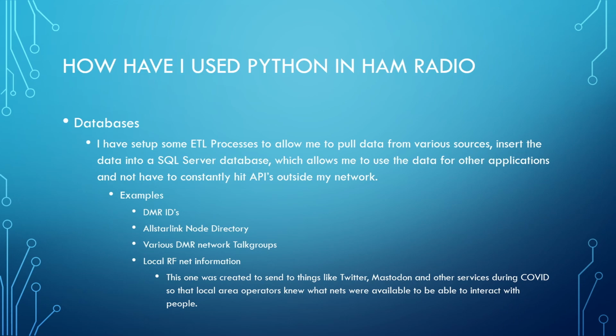I also still store local things as well. For example, I store a directory of local RF net information. I kind of started this during COVID, and it was used to send notifications to Twitter and Mastodon of local nets that were going on at specific times. That way, during COVID, hams who were basically in isolation would know now is a good time to get on the radio, because I'm going to find people on this specific frequency and be able to talk to them and interact with people.